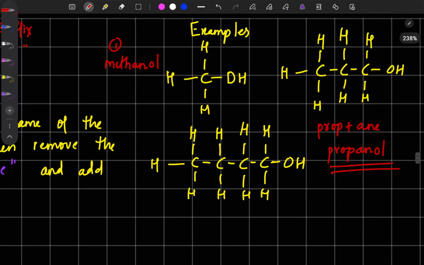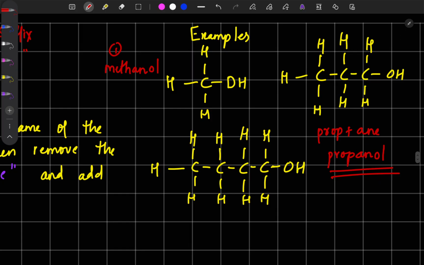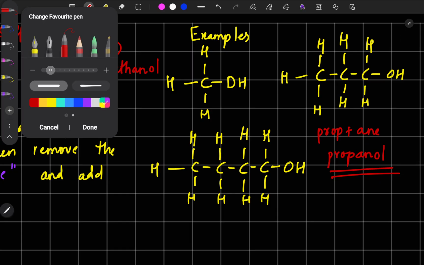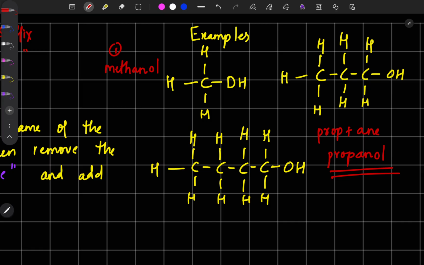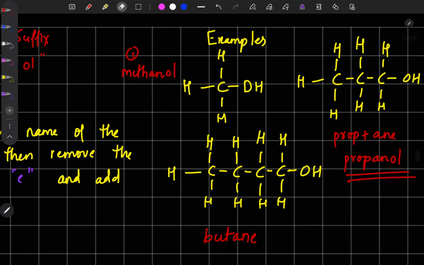Now let us talk about the third one. Here count the number of carbon atoms. Yes, 4 carbon atoms. Remember what was the root word given to a compound containing 4 carbon atoms? Yes, but. And it only has single bonds between carbon atoms. So basically our compound is but plus ane, that is butane. So our compound is butane. Now the thing is, we need to look at our naming.